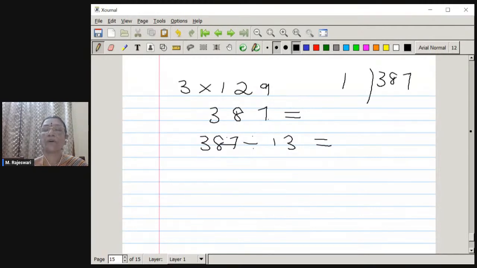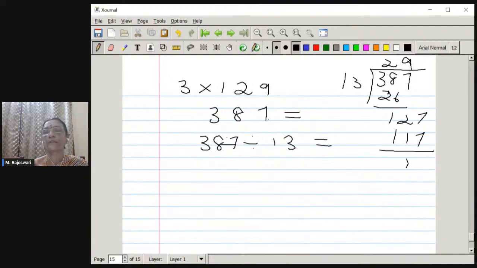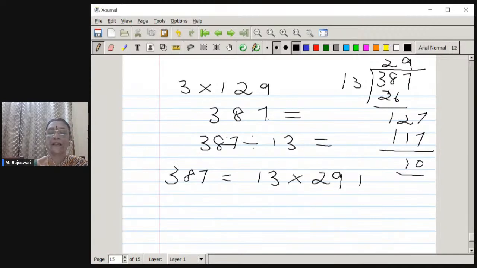Otherwise, we can have a small rough work here: 2 times 13 is 26, then 12, and then here 7, 9 times. So 9 times 13 is 117. So it is 10. So we can write 387 as 13 as the divisor, 29 times, plus the remainder, like this.